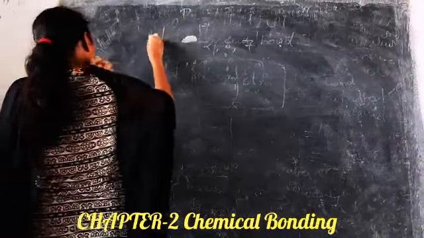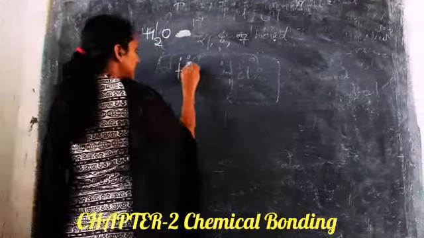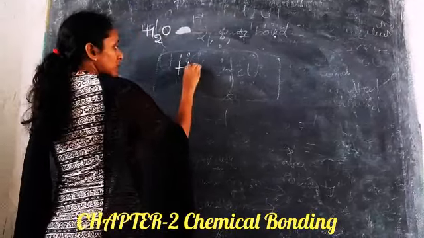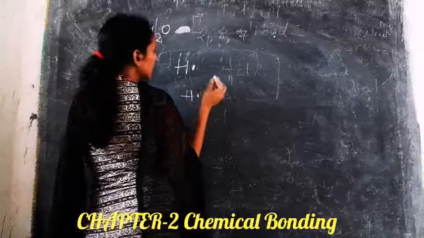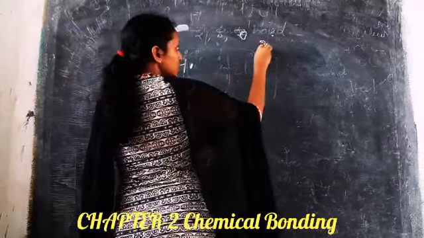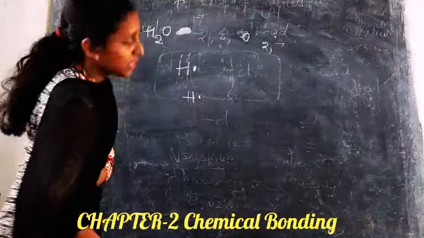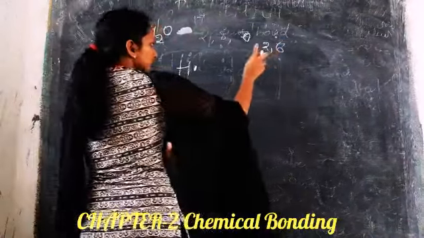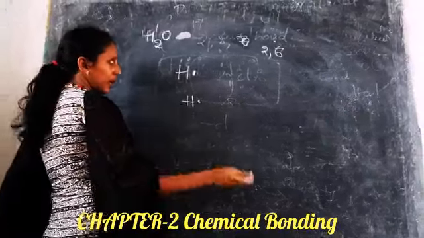Next is water. So hydrogen, 1 electron, another hydrogen, 1 electron. Oxygen is 2 and 6. So it requires 2 electrons, but hydrogen requires only 1 electron.